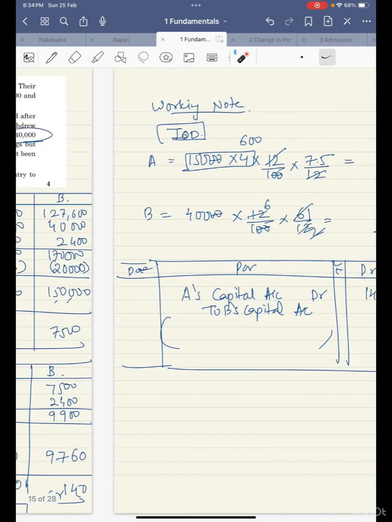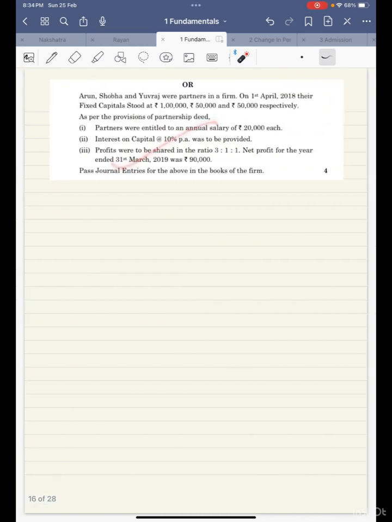You can solve either this question or the alternative available against it, any one of the questions to be selected and solved by the student. So what is this question? Let us quickly read this question as well. So Arun, Shobha and Yuvraj were partners in a firm. On 1st of April, their fixed capital stood at 1 lakh. Fixed capital means major entries will go through current account. 1 lakh, 50,000, 50,000 respectively.